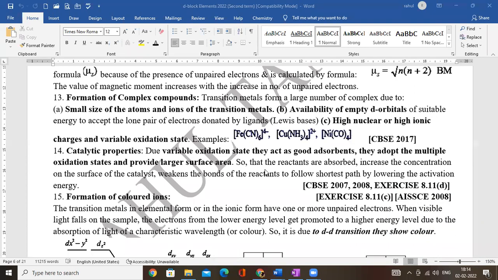The only point is that due to variable oxidation state, they act as very good adsorbents, and they adopt multiple oxidation states and provide larger surface area, so that by the shortest path the reactant will be converted into the products. So this is one point.